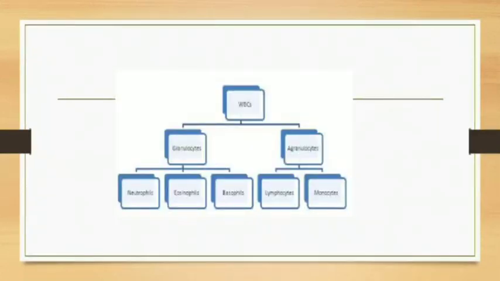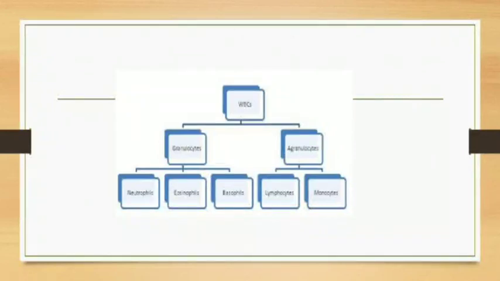Now, there are different types of white blood cells. Broadly, you can classify them into two types: granulocytes and agranulocytes. As the name suggests, granulocytes means these specialized white blood cells, they will have visible granules in their cytoplasm.